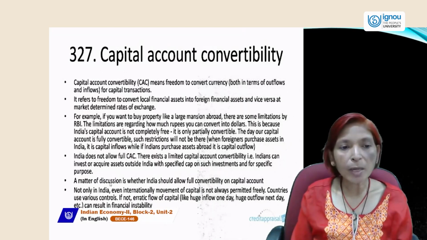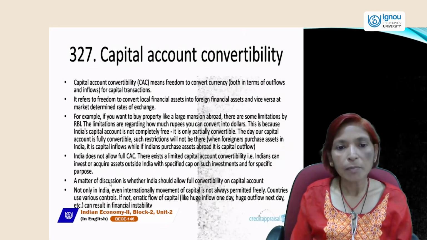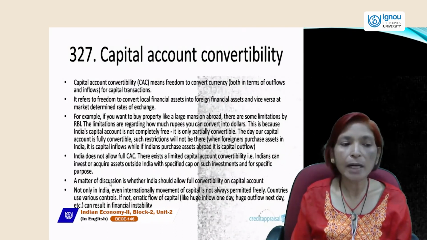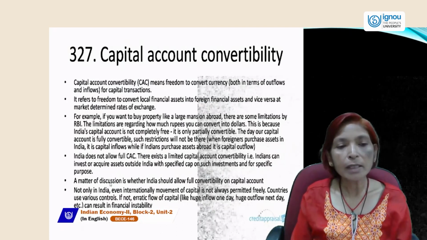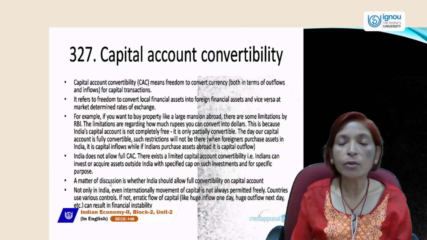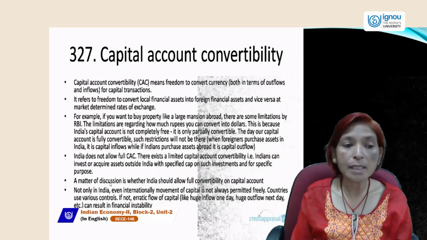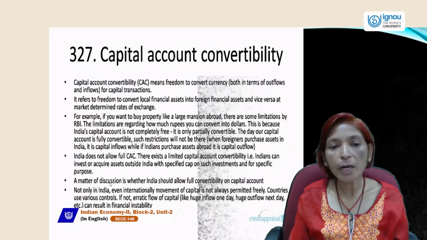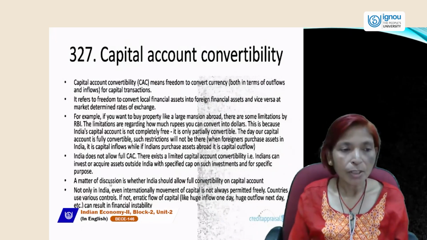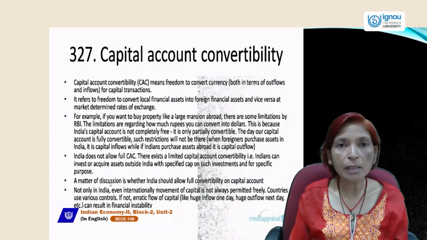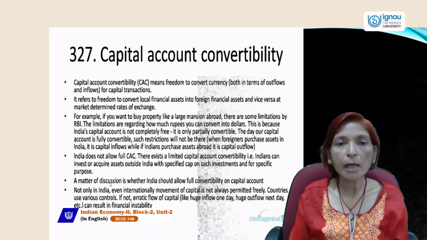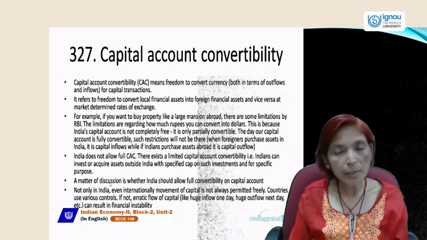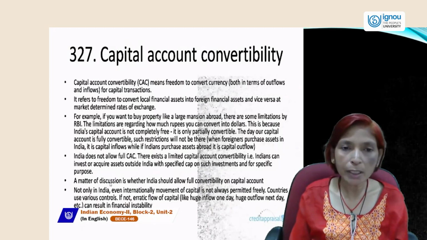It means if you want to buy property, like a large mansion abroad, there are some limitations set by the RBI. The limitations are regarding how many rupees you can convert into dollars. This is because India's capital account is not completely free, so it is only partially convertible. So capital transactions are generally partially convertible, but current account transactions are fully convertible. So convertibility can be partial or full.